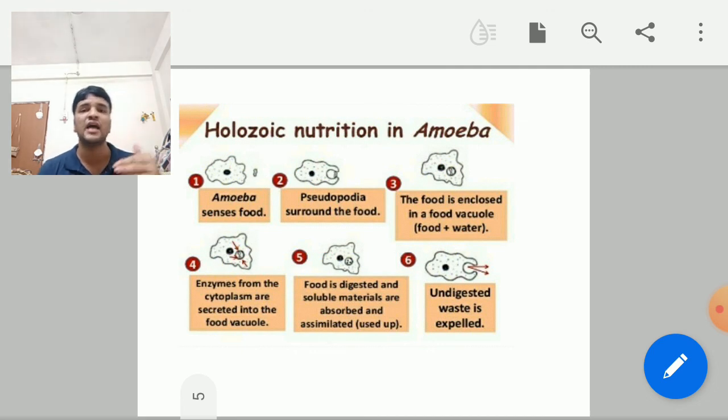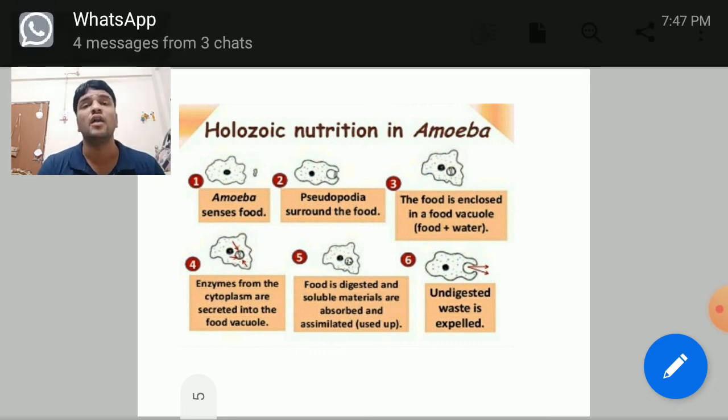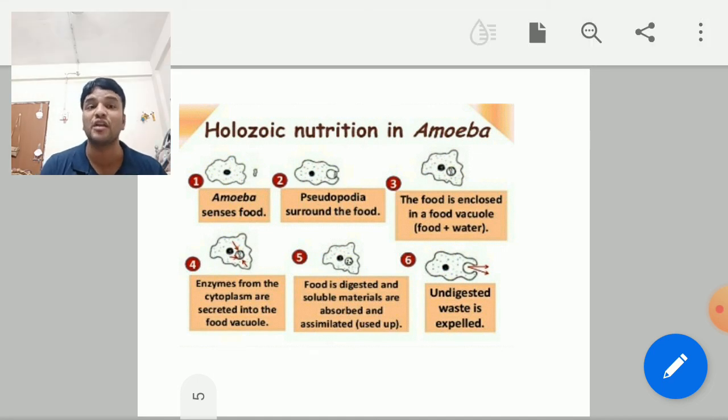And after that, the assimilation, the utilization of digested food. How does utilization take place? Utilization is for the reproduction of the amoeba. Amoeba reproduces with the help of asexual reproduction, which we are going to study in the next chapter, that is, how do organisms reproduce. In that chapter we are going to discuss reproduction in amoeba.